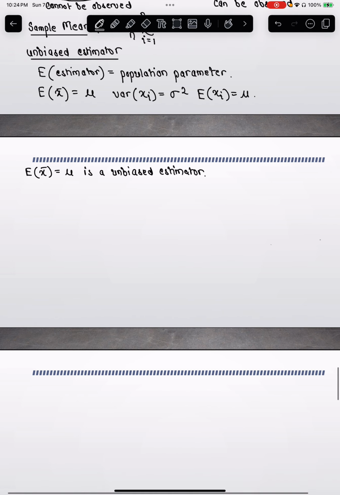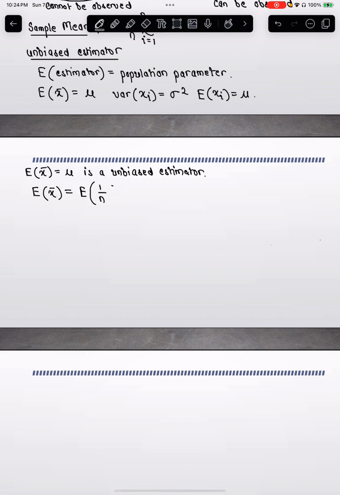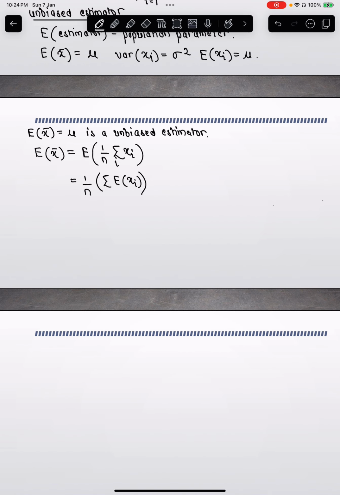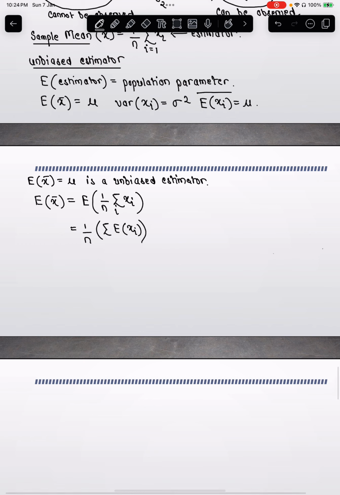So let us prove this thing. The expectation of x bar, I can write this as the expectation of 1 by n summation over i of xi. So I just use the formula of the sample mean x bar that I wrote above. I can bring the 1 by n out because it is a constant. So 1 by n summation of expectation of xi, right? And now the expectation of xi is actually mu, right?